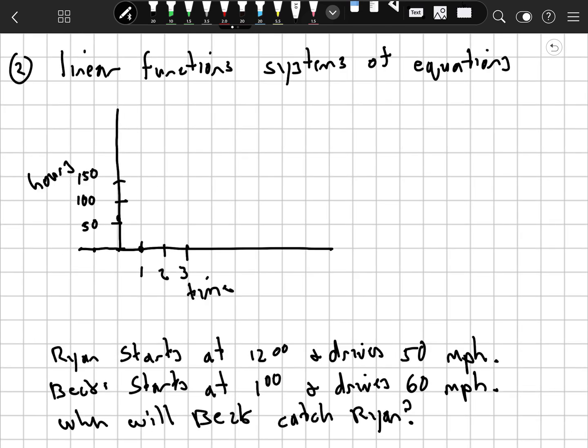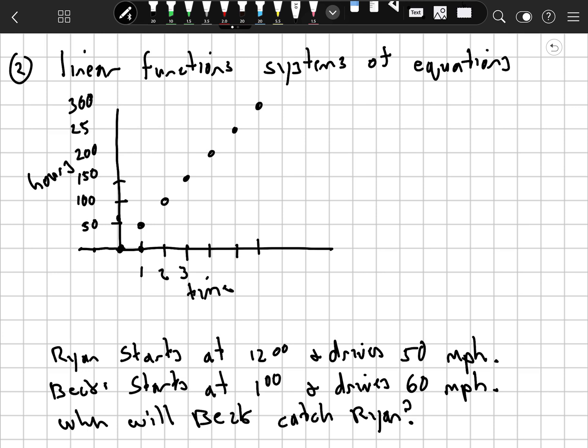Systems of equations. This is when you have more than one equation or function on the same graph, and you're starting to compare or look at them. One of the big things might be the intersection point of those two equations. So let's look at this word problem. Ryan starts at 12 noon and drives 50 miles an hour. Beck starts at 1 o'clock, an hour later, and drives 60 miles per hour. When will Beck catch Ryan? Well, let's graph Ryan's. We've got 1 hour is at 50, 2 is 100, 3 is 150, 200, 250, 300, and so on, something like that.